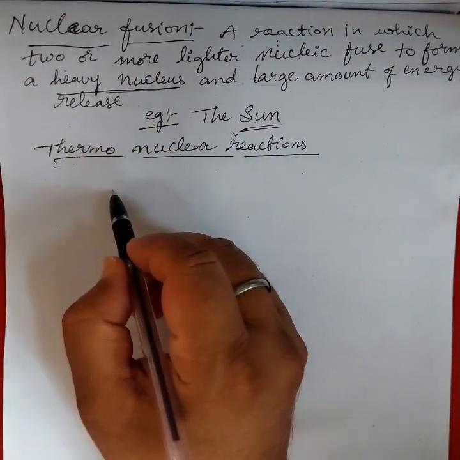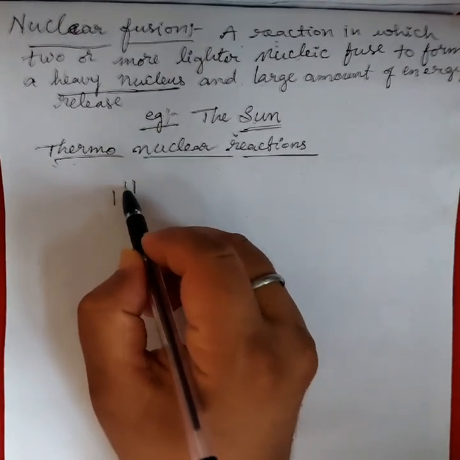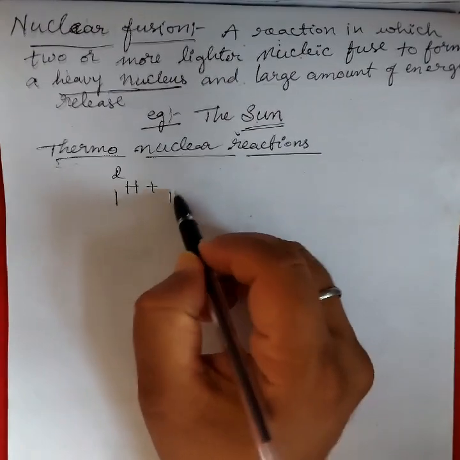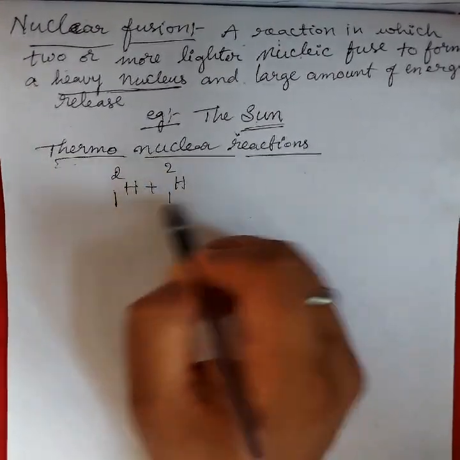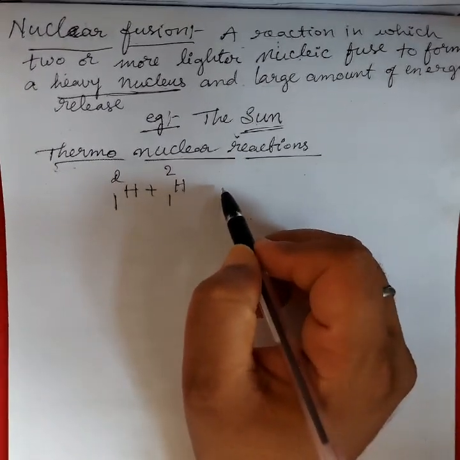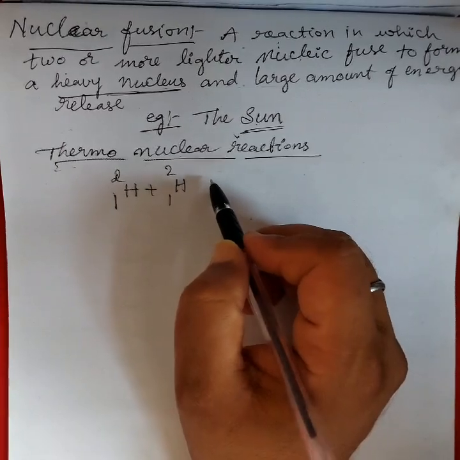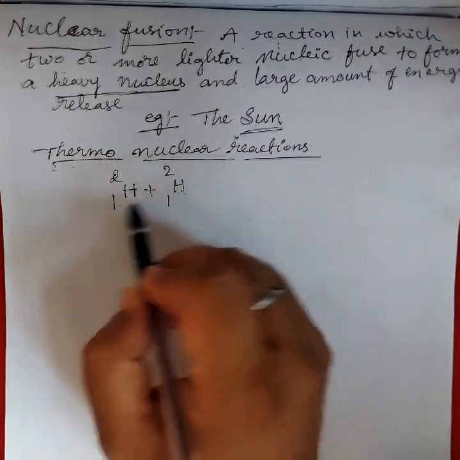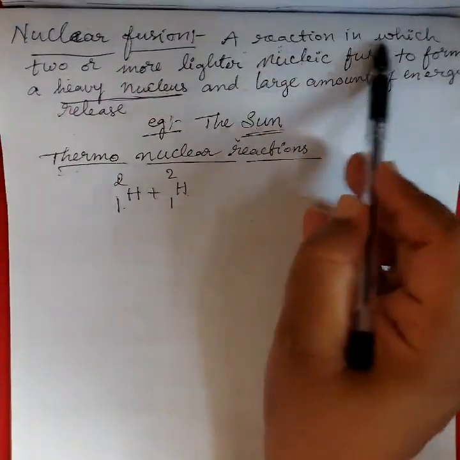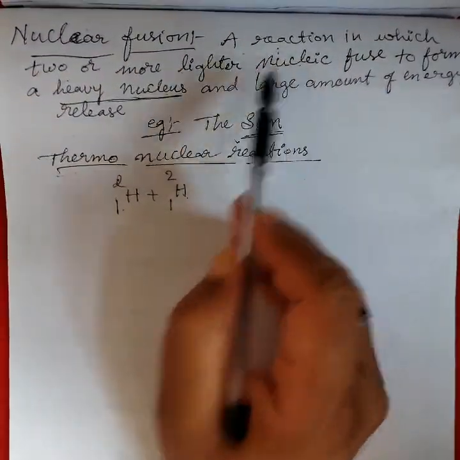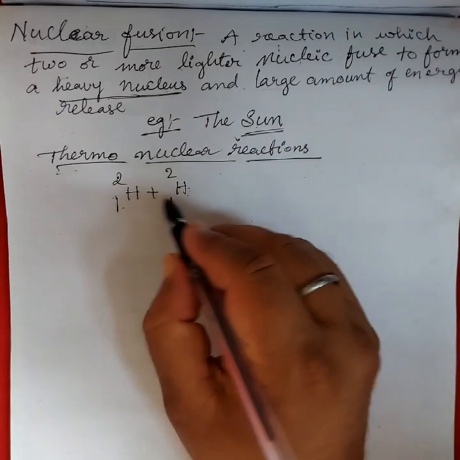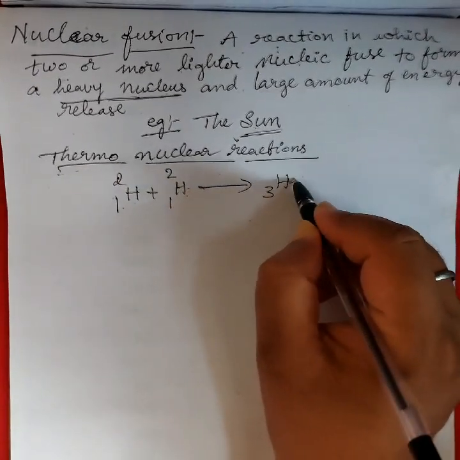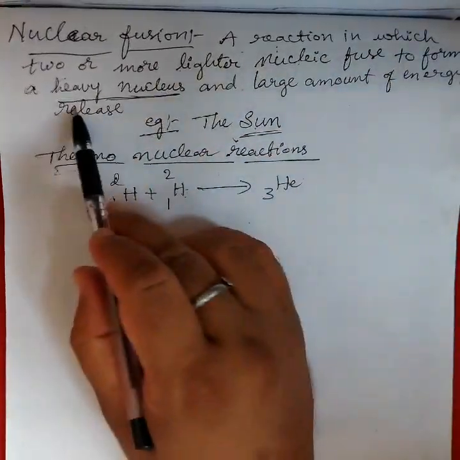The reaction is this: hydrogen gas is present there. That is 1H. In 9th class you studied 1H1, 1H2, 1H3, that is deuterium, the hydrogen isotopes. These gases combine, two or more lighter nuclei combining to form a heavy nucleus.